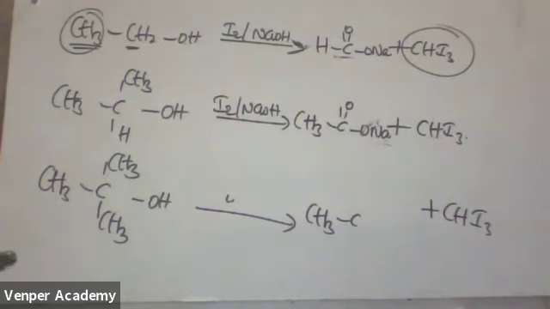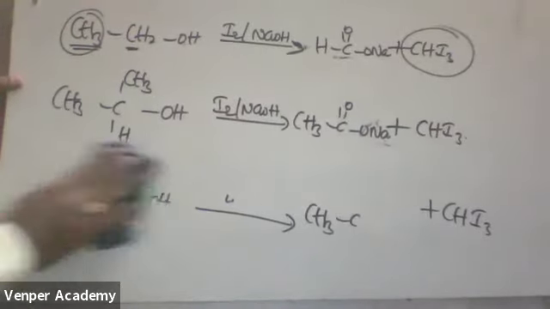This last one is not possible. I remove this one. This one I'll explain later. I'm having doubt in this one.